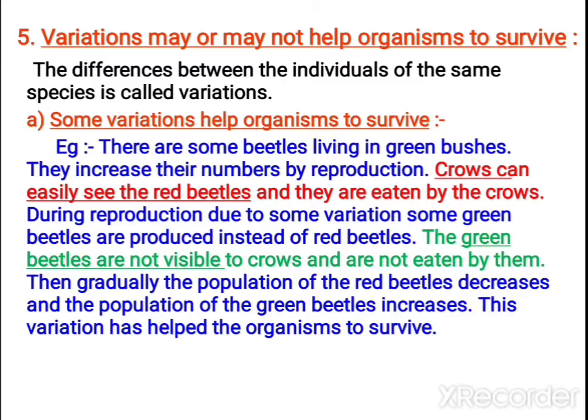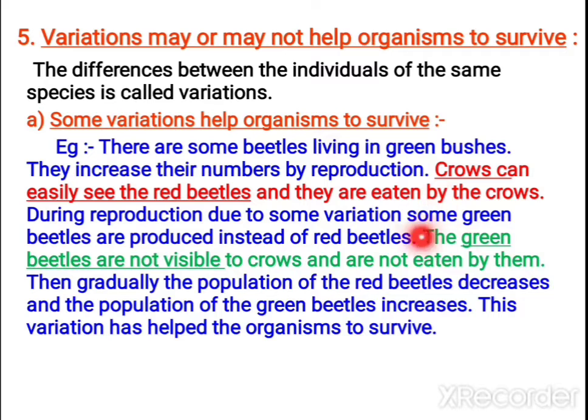By taking one example, let us see. If the variations are there, they will be helpful for the organism for living. That type of variations gives benefit to the organism. By taking a simple example, let us study. You can always see some beetles in the bushes. Among the beetles, there are two types: one is a green color beetle, the other is a red color beetle.